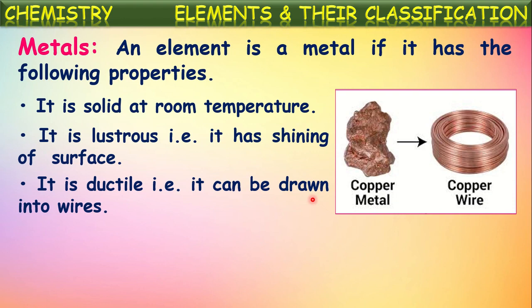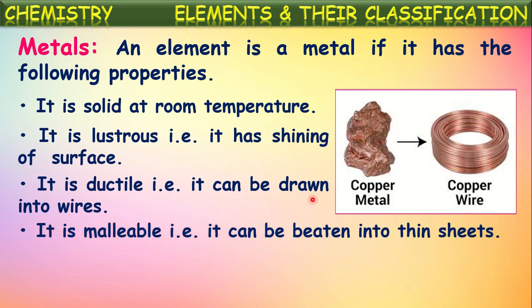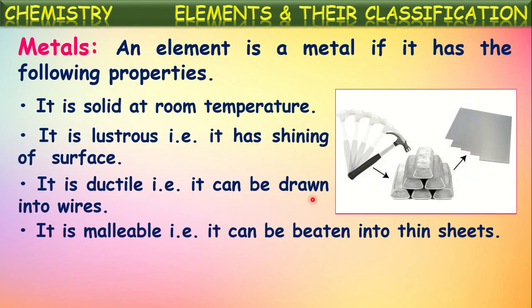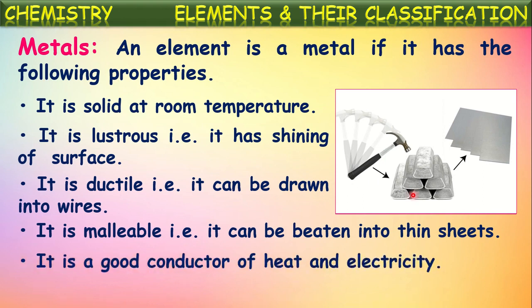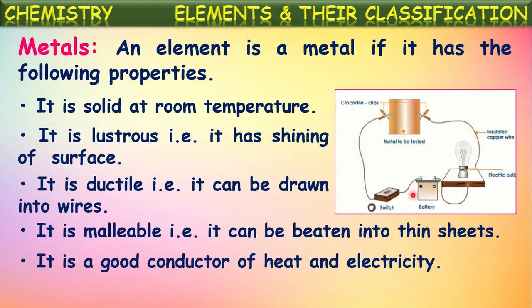So metals are ductile. Another property is that it is malleable. That means it can be beaten into thin sheets. Metals can be beaten into very thin sheets. This property by which metals can be beaten into thin sheets is called malleability. So metals are malleable, and it is a good conductor of heat and electricity. That means metals can pass heat and electricity through them.